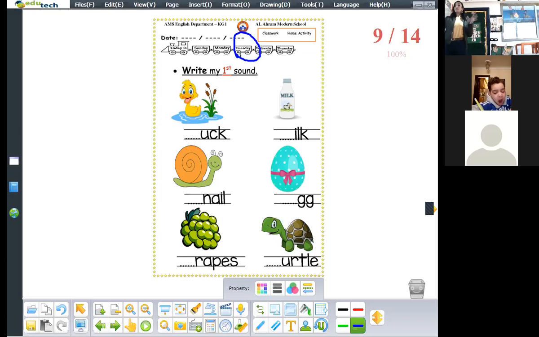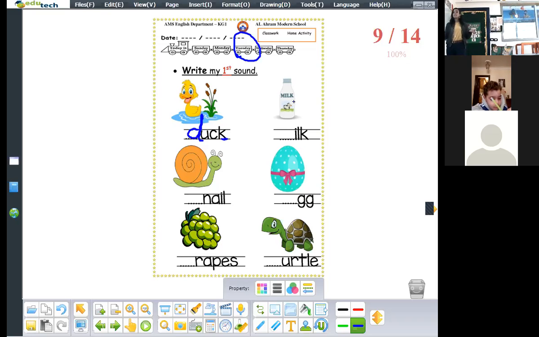Duck. Okay, what is the first sound of the word duck? D, d, d. How can we write sound d? Between two lines, semicircle, long stick, and down. Okay, look here. What is the last sound of the word duck? Cat or cat. Okay, what do you see here in this picture?